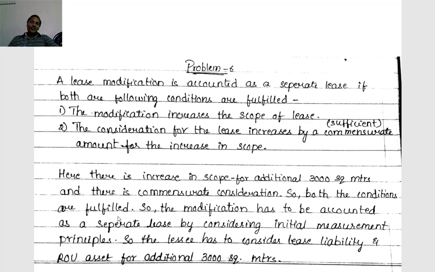So both the conditions are fulfilled. So the modification has to be accounted as a separate lease by considering initial measurement principles.